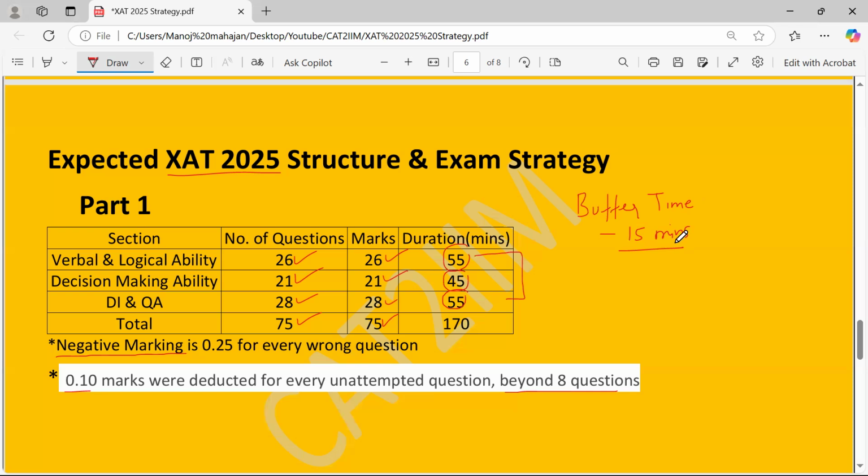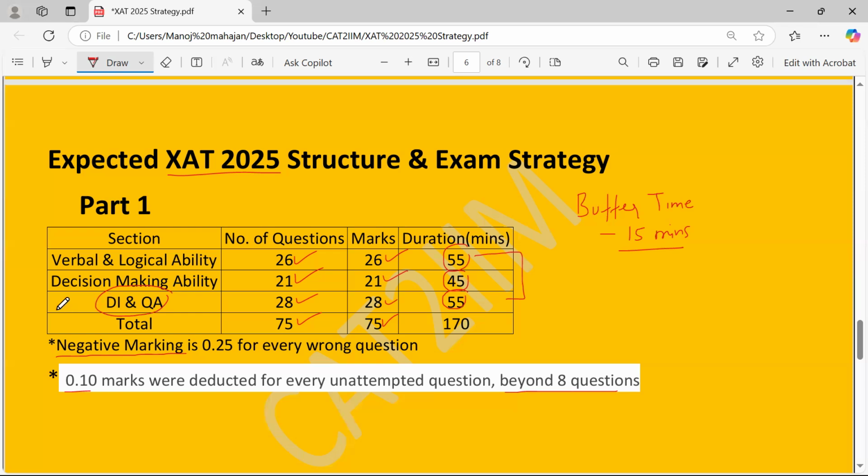That is one parameter. Secondly, by now you know which area you can look forward to scoring in as well, so you must have identified the section. Most likely for most students, this 15 minutes is spent in DI and QA. The reason being I've already suggested 55 minutes for verbal and logical ability, which is good enough to attempt whatever you can do in the area. 45 minutes for decision making, again, is good enough to attempt whatever you can do over here.